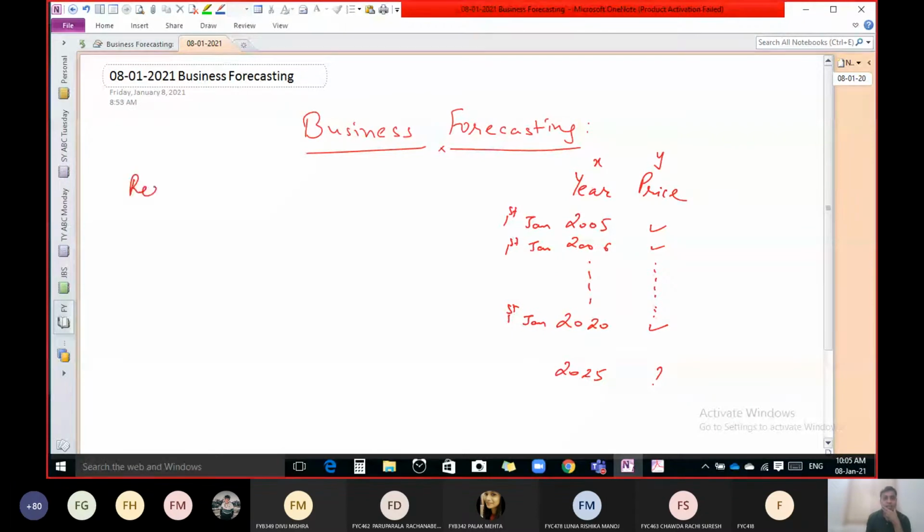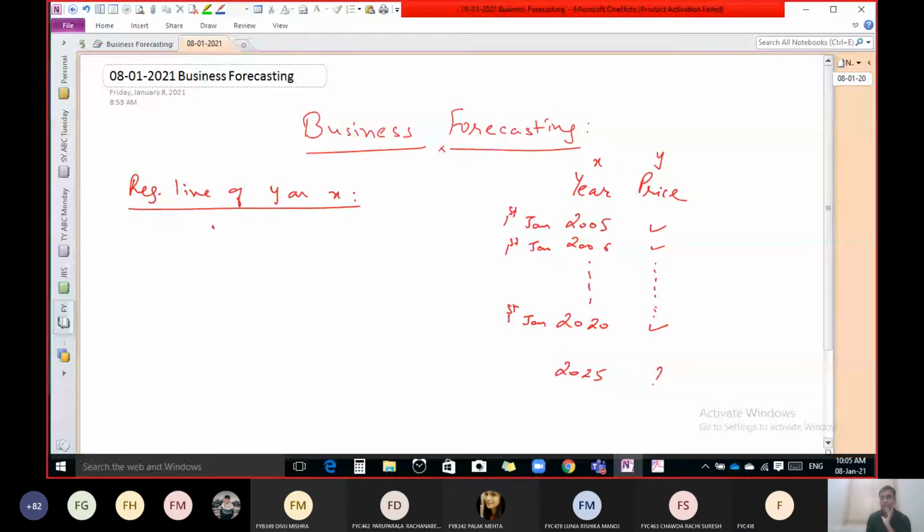We also know that the regression line of y on x is y equal to a plus bx. That is the regression line, and we know how to find the values of a and b. There are different methods, and for different values of x we are able to find different values of y.